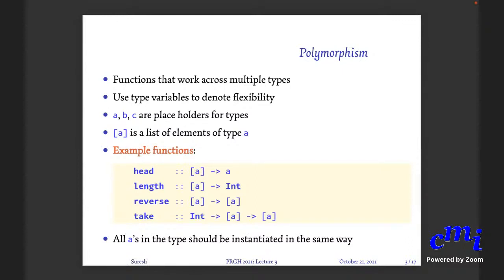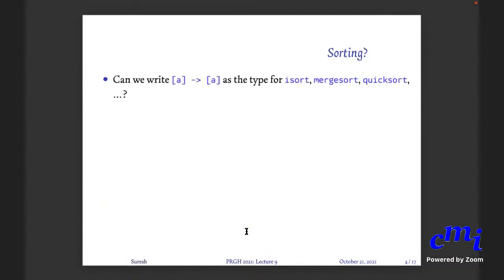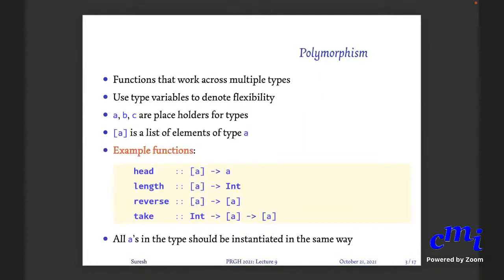List A to list A. List A arrow, list A arrow, list of A. Okay. And then you cannot hope to do plus plus on a list of integers and a list of characters, for instance. Okay. So all the A's should be instantiated in the same way. That is what this means. Okay. So this is about polymorphism, but not every function can be completely polymorphic like this.